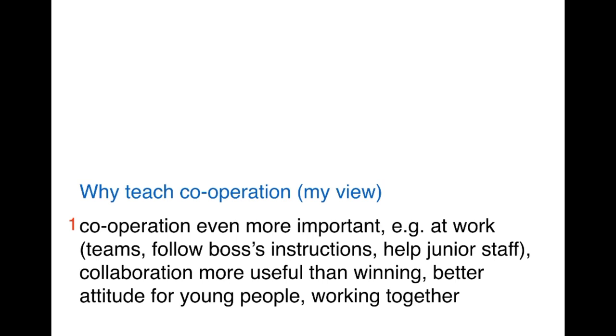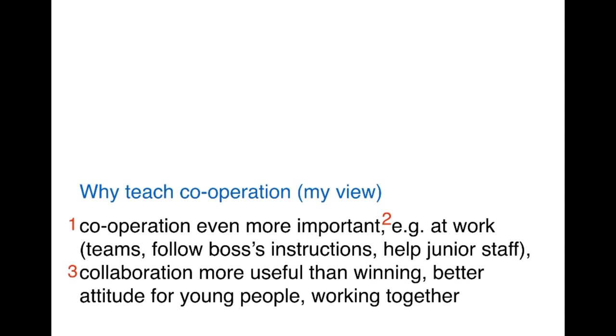And we went into an example then of what happens later in life. So instead of starting when children are young, we've gone straight to the adult life, why they need to be able to cooperate at work, working in teams, etc. And as a result of that, we'll say that this collaboration is more useful than winning.